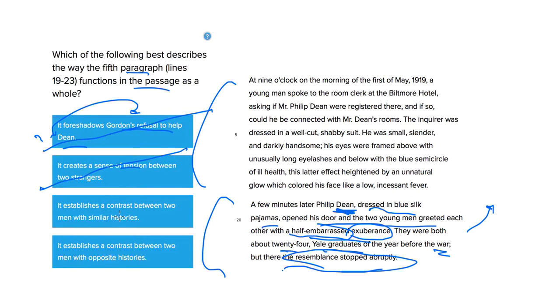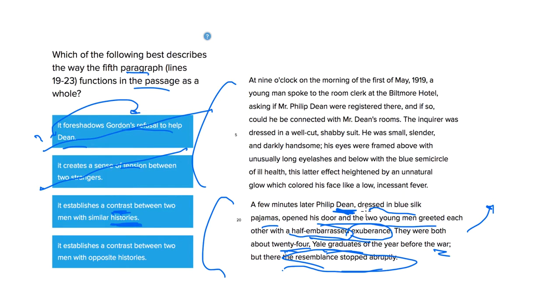It establishes a contrast between two men with similar histories. Well, this is a problem. Histories implies that we have to look at the history of each of them, which is not necessarily found in this passage. Well, we do know that they do have a similar history and that they're both about the same age. They both are the same age. They both went to Yale. But then, sorry, the contrast then would be what? Do we see any contrast here?